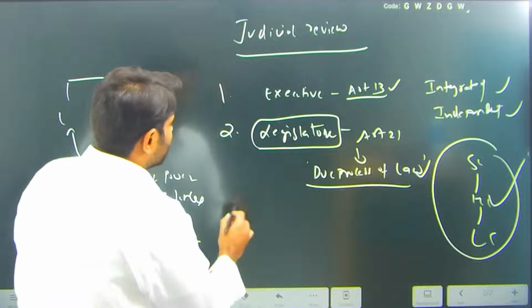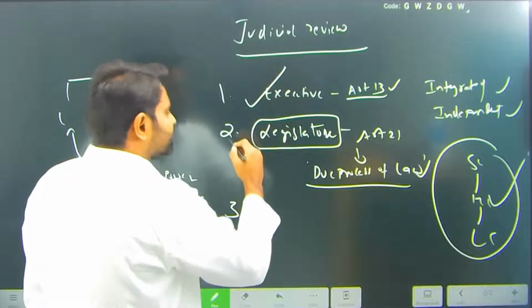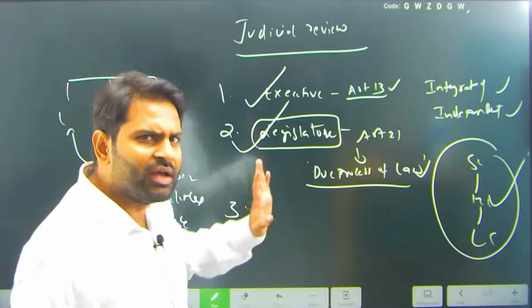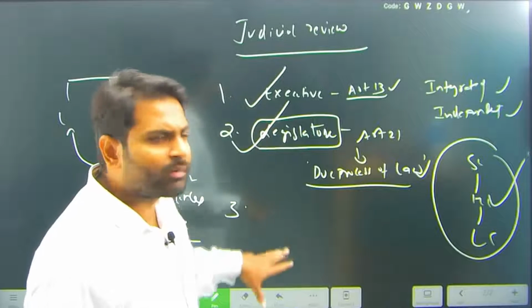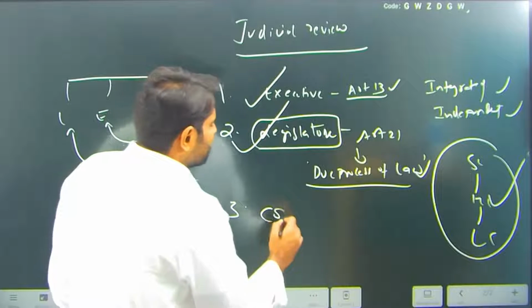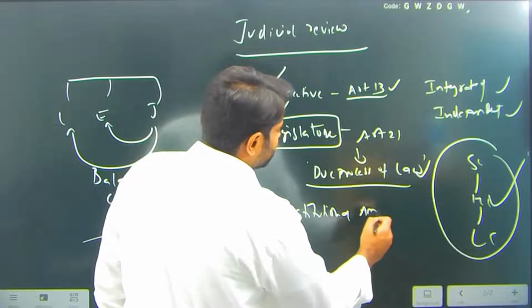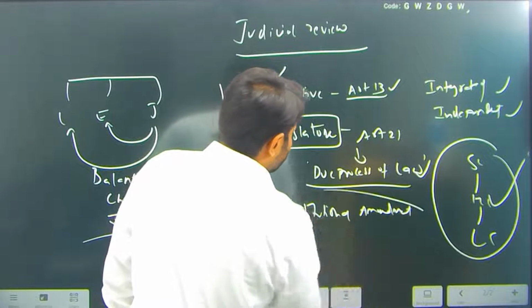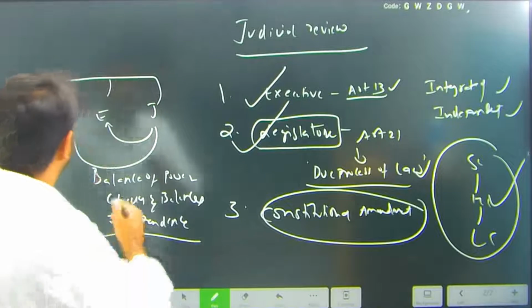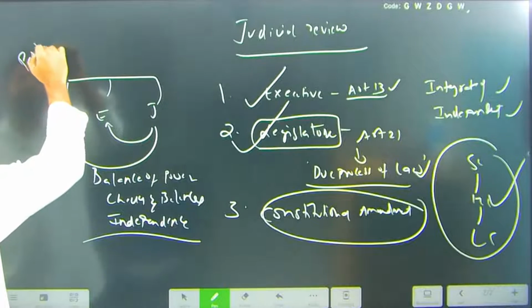The third important method: it is checking the power of the executive, that is fine. It is checking the power of the legislature, that is fine. All over the world the judiciary does the same work, but in India the special power is that it also reviews the constitutional amendment. See the magic. Who will make the constitutional amendment? Parliament.